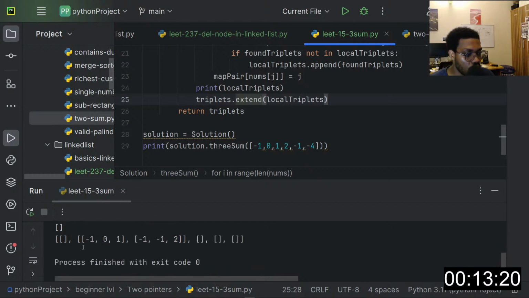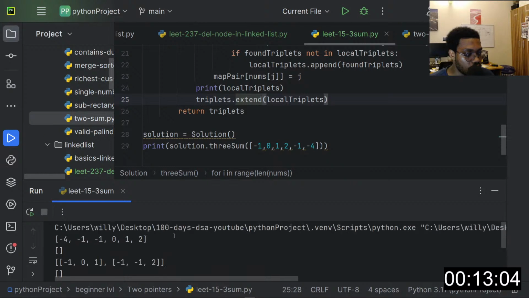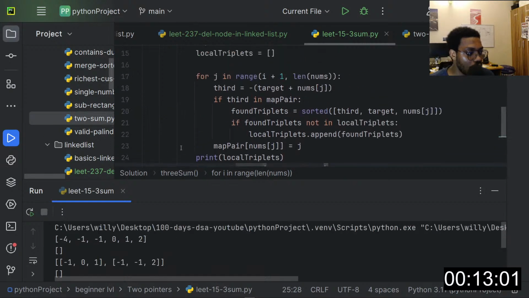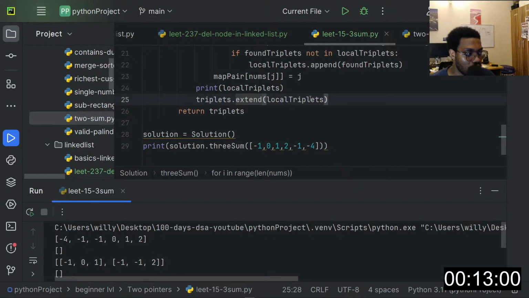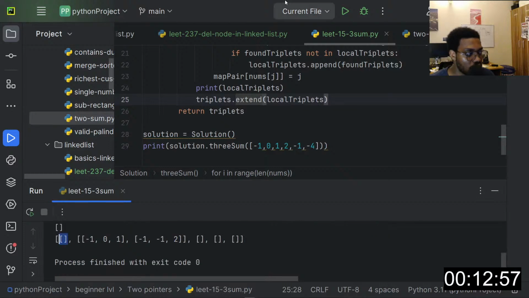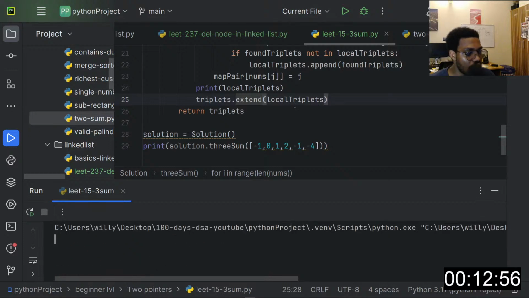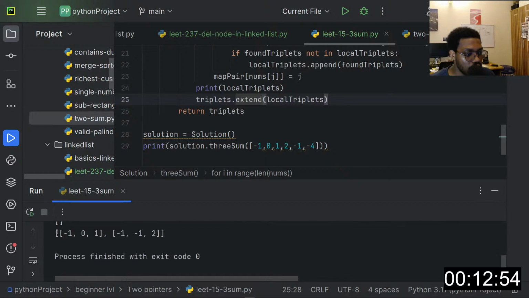So as you can see, we have this closing, and this is another one. So three levels, 1, 2, and 3, and we're even adding empty arrays to it, which is not what we are supposed to be doing. So the local triplet gets calculated every time, but we need to extend to add our actual values to it, which is what we have here.